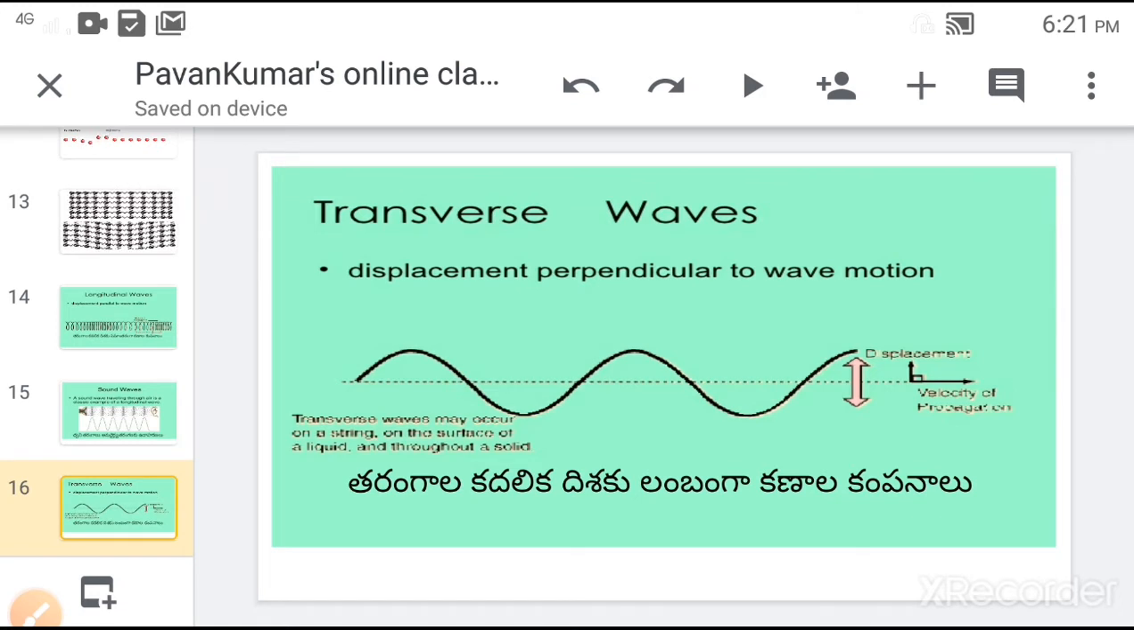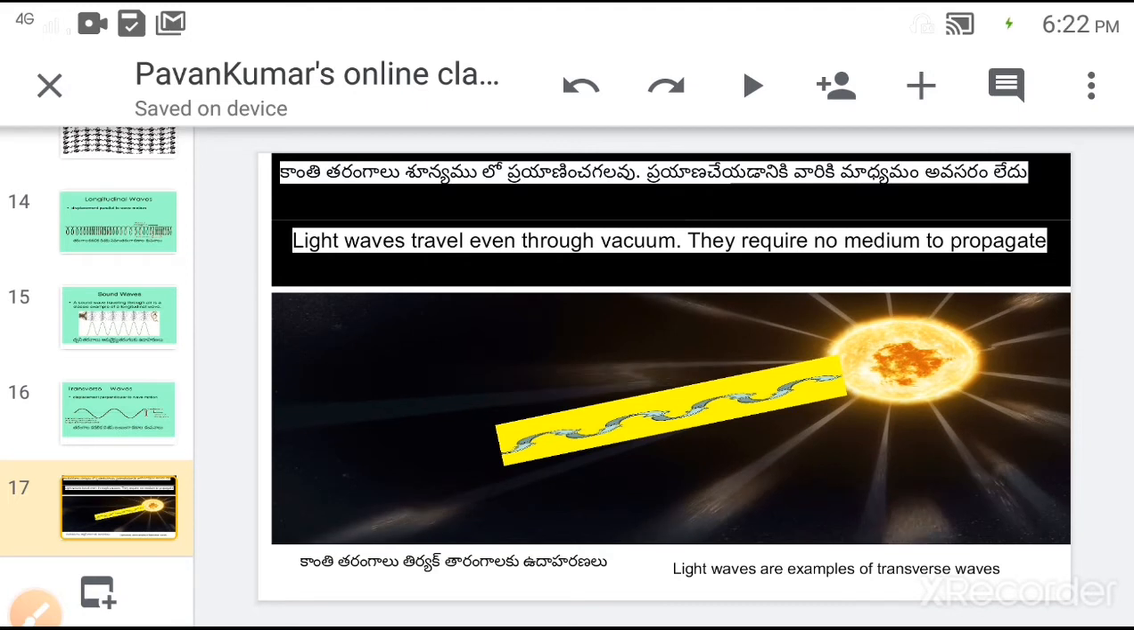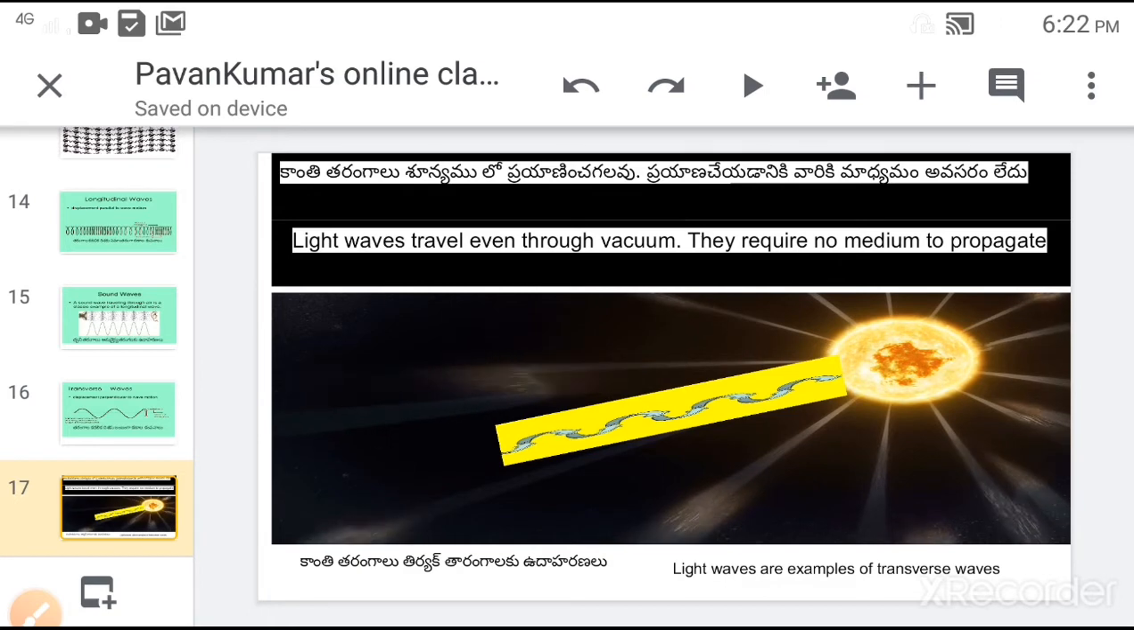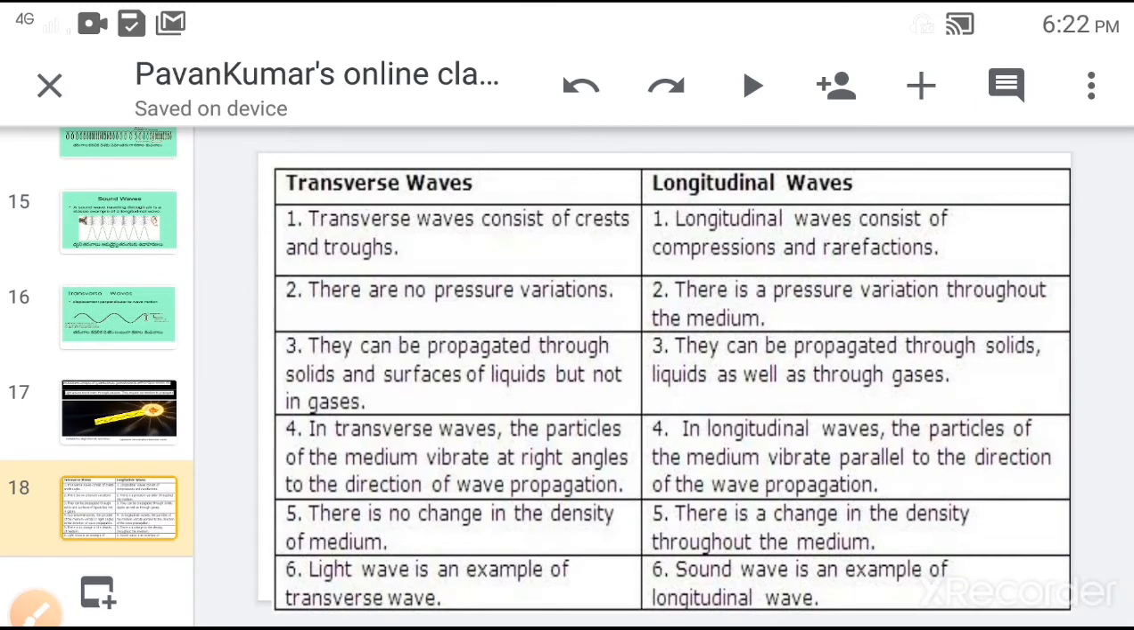Transverse waves. If you pluck a string fixed between two ends, then a transverse wave is generated. In the case of a transverse wave, crests and troughs take place. Light waves are the best examples of transverse waves. Light waves can travel even in vacuum because they require no medium to propagate, because light waves are non-mechanical or electromagnetic waves. Next, we can see some differences between transverse waves and longitudinal waves.